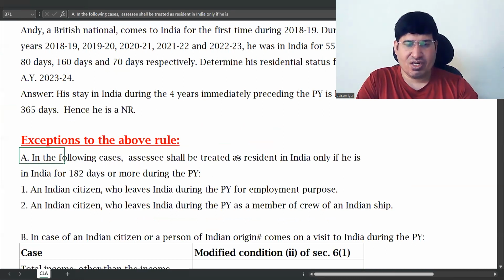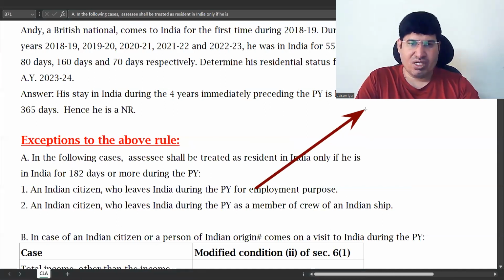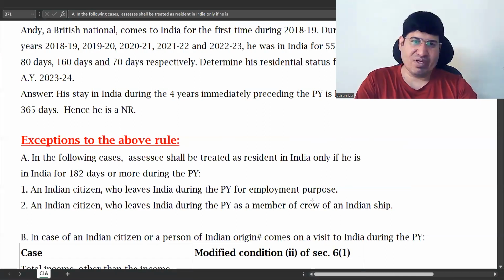That is, in short, only the first condition will be applicable. This is for a person who is going out, an Indian citizen who leaves India during the previous year for employment purpose or as a member of crew of an Indian ship. In this case point number 2 will get cut off, and only point number 1 will remain.